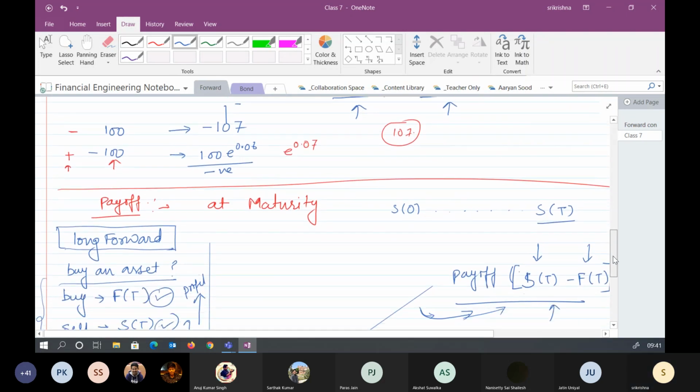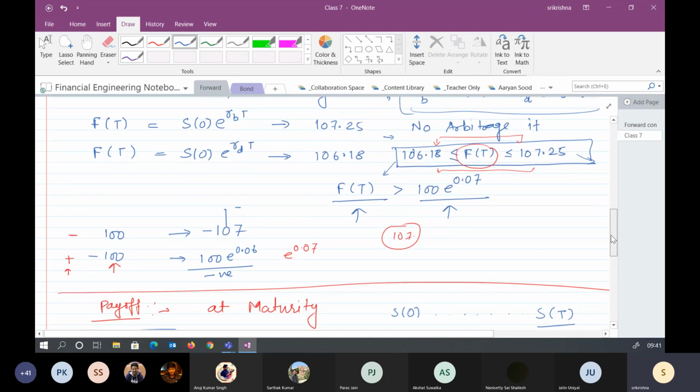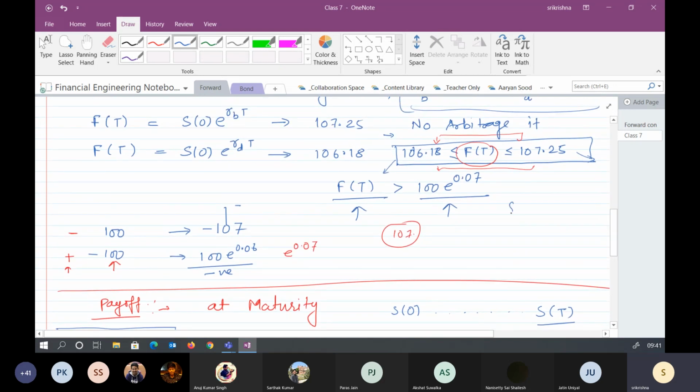So investment depends upon you thinking that the spot price could be 110. That's your calculation, your assumption. That's why you are entering into the forward contract. But that again is a probabilistic value. It could be 102 also with some probability. So keep these two aside.